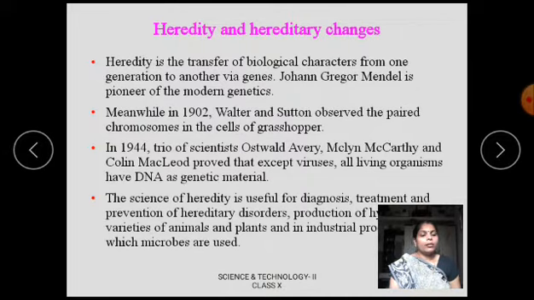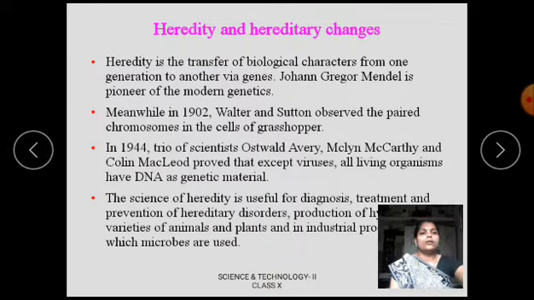Thereby, the technique of recombinant DNA technology emerged, which has vast scope in the field of genetic engineering. You know the meaning of recombinant DNA. The science of heredity is useful in the diagnosis, treatment and prevention of hereditary disorders, in the production of hybrid varieties of animals and plants, and in industrial processes in which microbes are used. In these areas, this hereditary science will be useful.